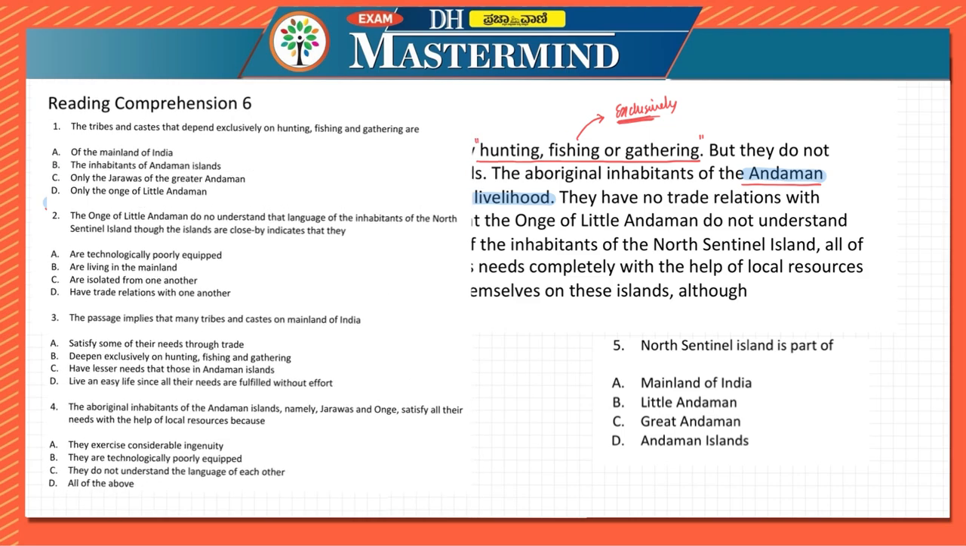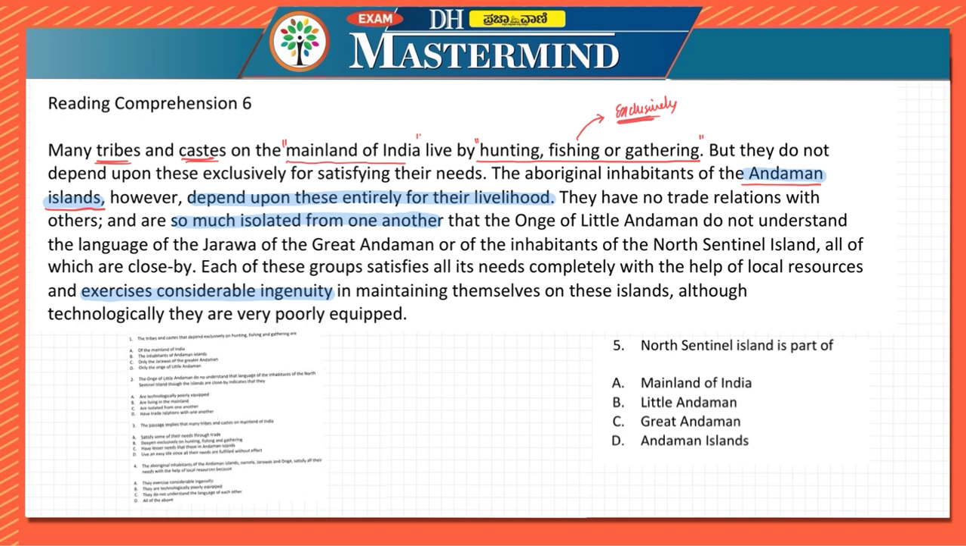So most importantly, when we are practicing comprehensions, that article itself is written by someone, so most of it will be very much informative for our GS as well. Correct. So here, for example, we can look at Onge tribe of Little Andaman, and then Jarawas of Great Andaman. So this also helps us, and they are mentioning about the dependency of these tribes on the local resource as well. So these also can be helpful for us in case of examination. So I hope you have understood about this particular reading comprehension.